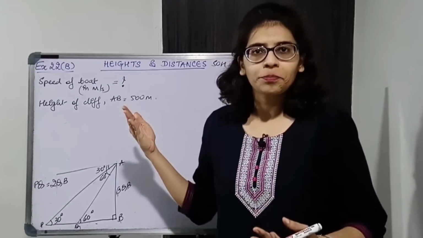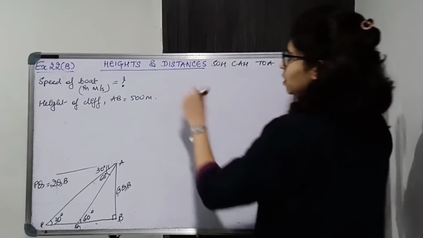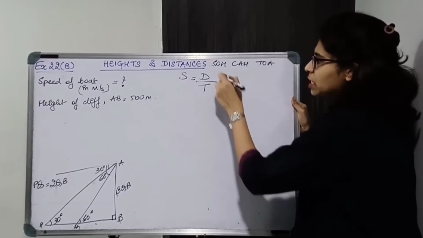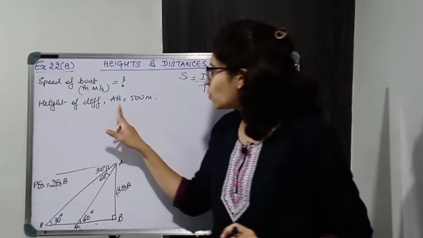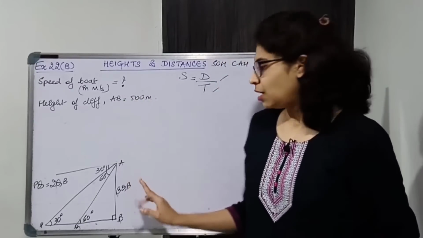How will you relate? Now speed is distance upon time. That is what we know. ठीक है, speed is distance upon time. So somehow we need to know the distance and the time. All right. Now AB is given to us. How AB will be useful over here?